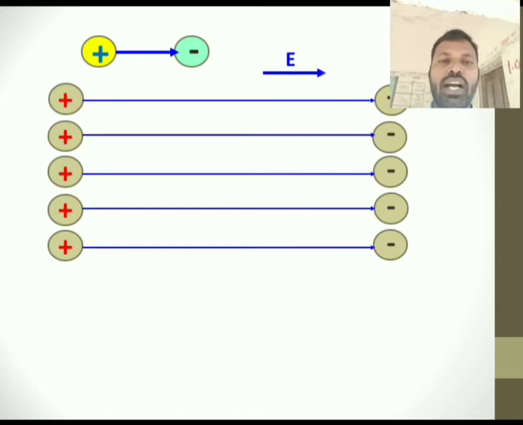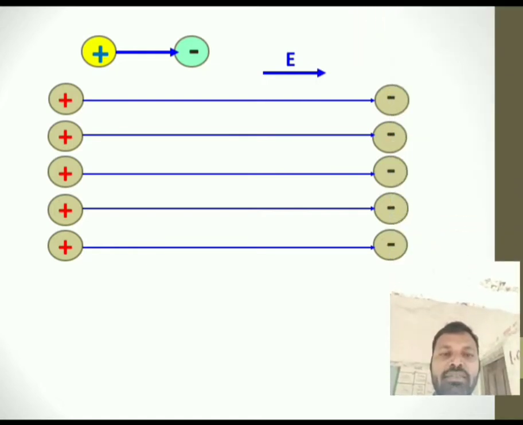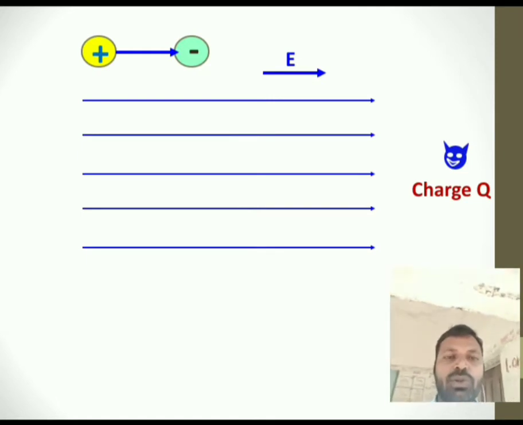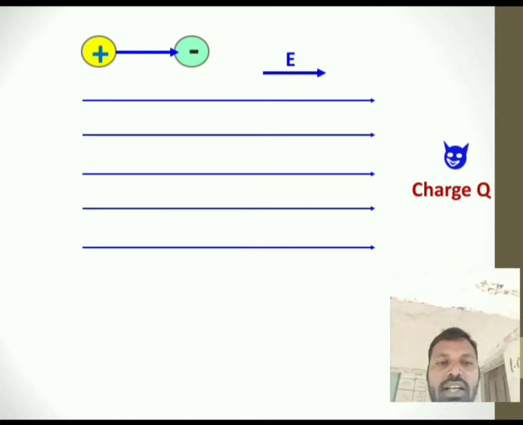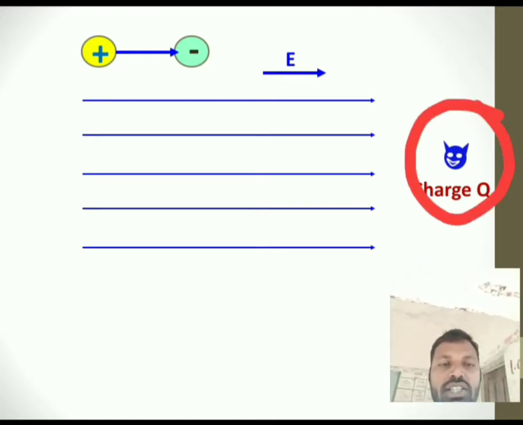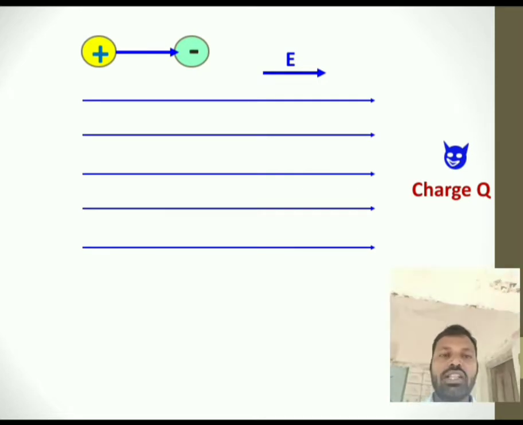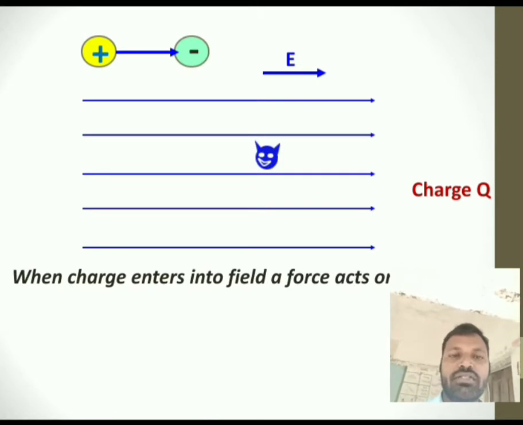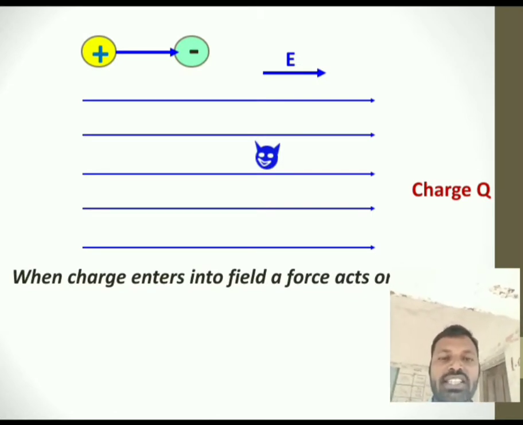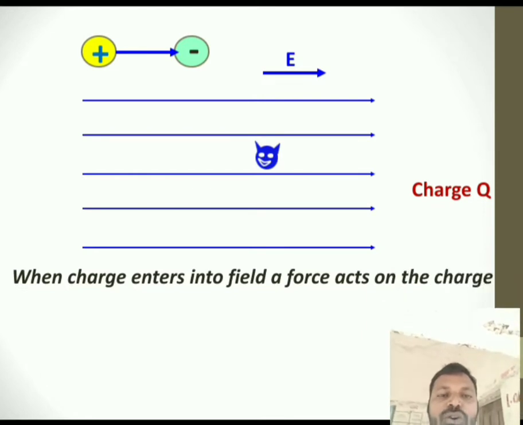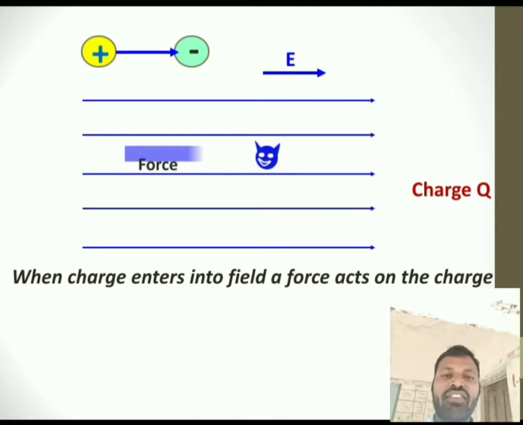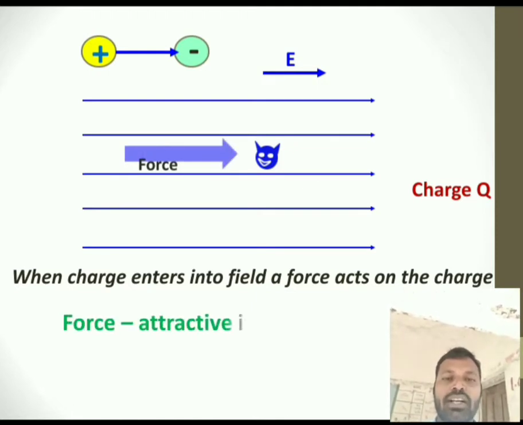Now, I have shown my electric field with E, right. Now, in this electric field, a charge q, here this animated figure is my charge. So, a charge q is moving inside the electric field, that means it is approaching the electric field. What happens? When the charge enters the field, a force acts on the charge. That force affects the motion of this charged particle.